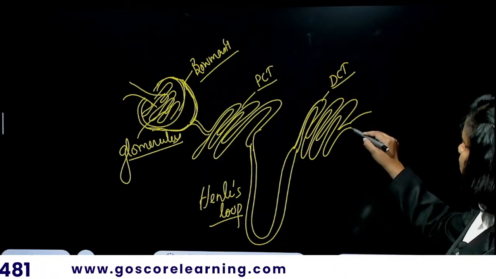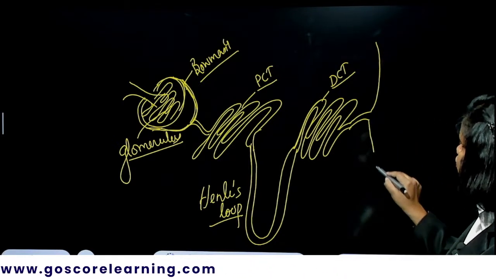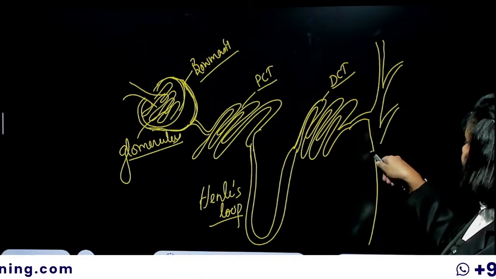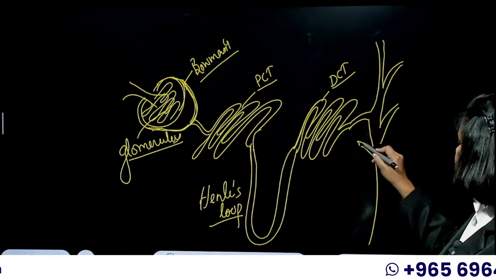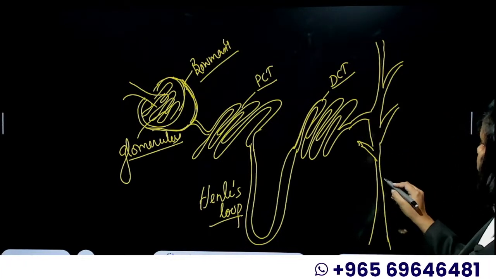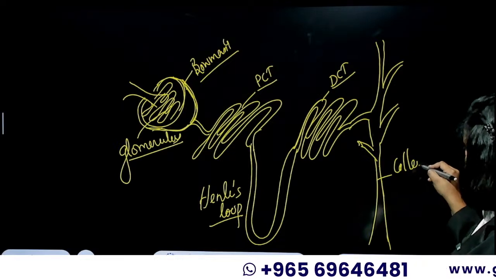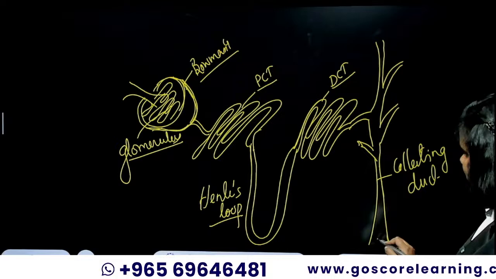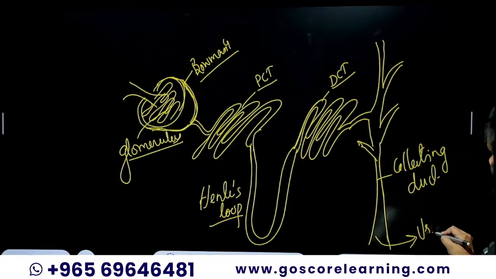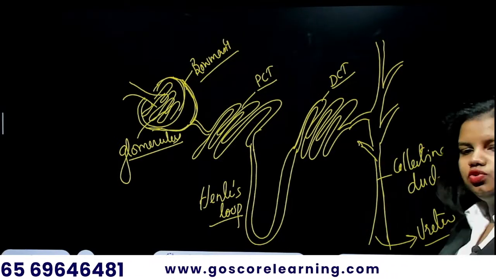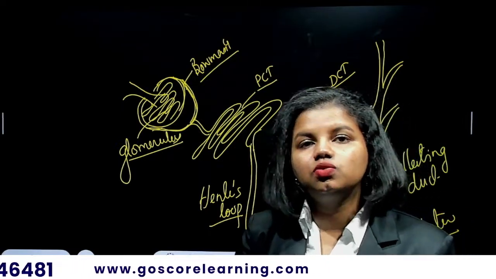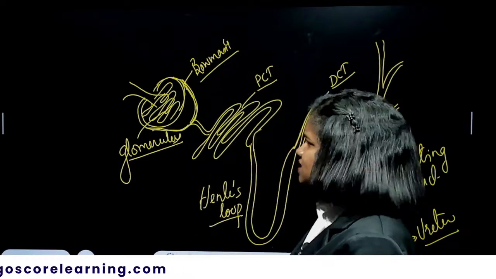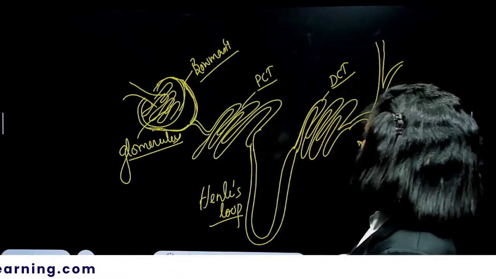The DCT ends up in a long collection tube called the collecting duct. This is the basic structure of a nephron. The collecting duct connects to the ureter, and the ureters ultimately reach the urinary bladder. That's how the urine is transported.